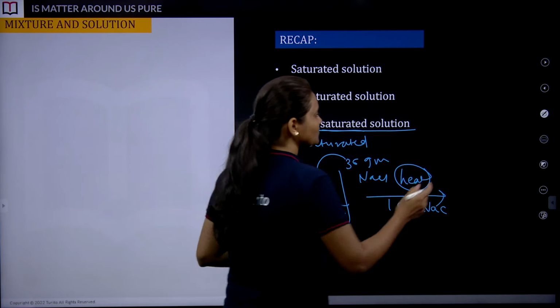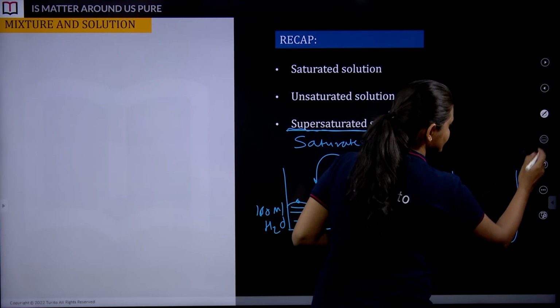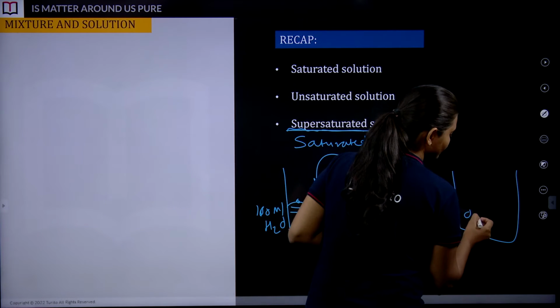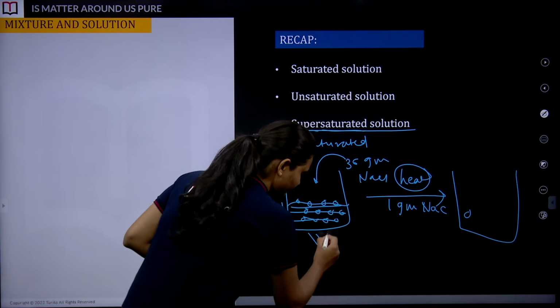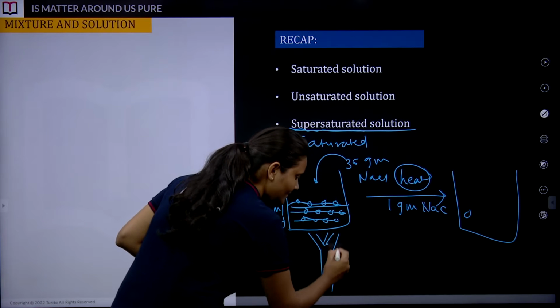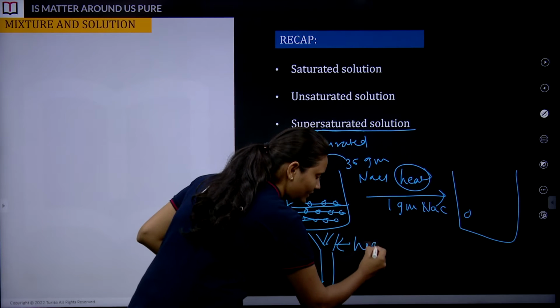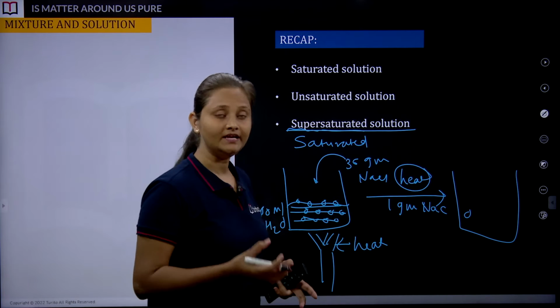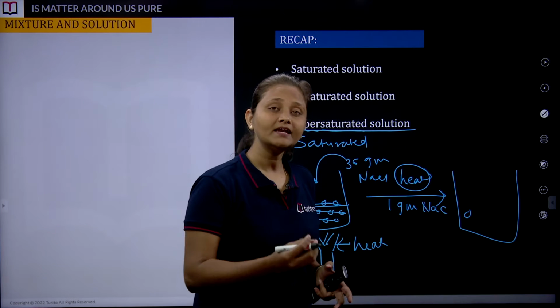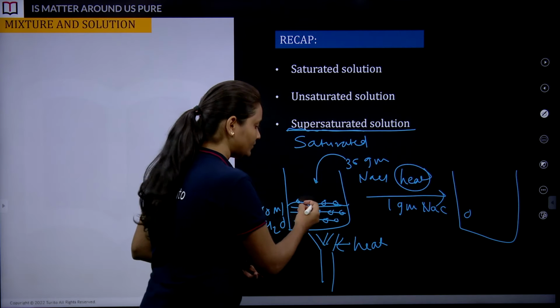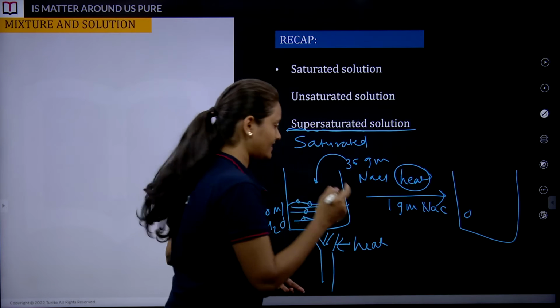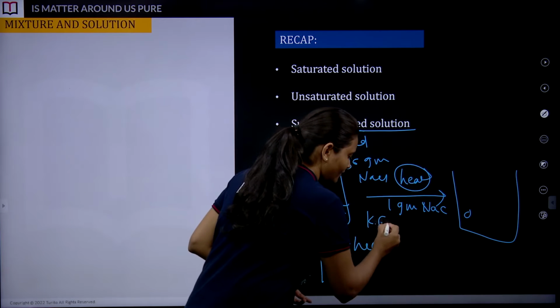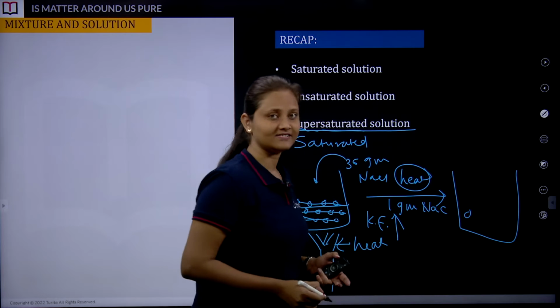Let's suppose I am drawing it like this. Why are they going to create spaces? Because of the heat which we are going to supply to the saturated solution. As we are supplying the heat, the kinetic energy of these molecules is getting increased, right?